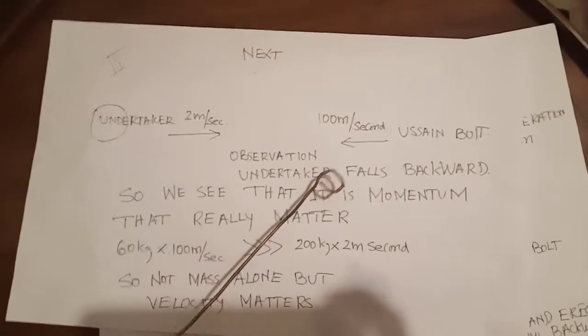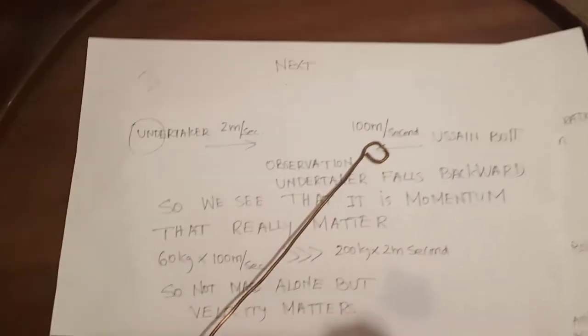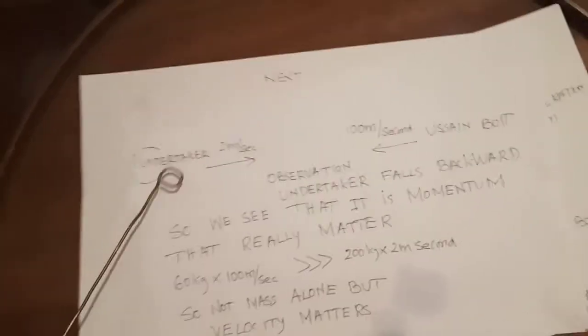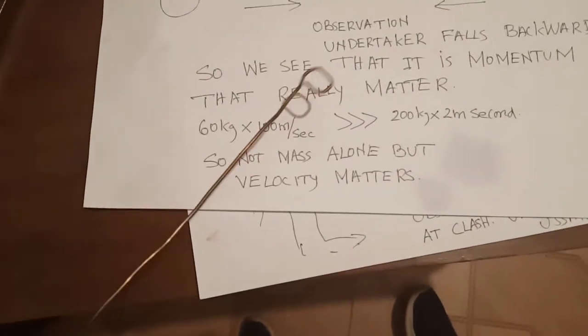Here comes momentum. Usain Bolt 100 meter per second, so 100 into 60 kg is much greater than 200 into 2 meter per second. This is the main thing that we should understand in physics.